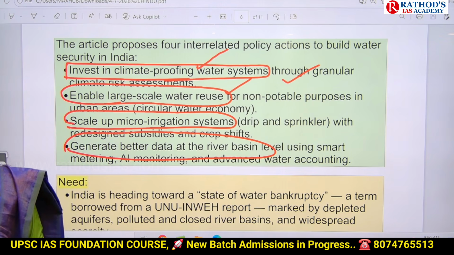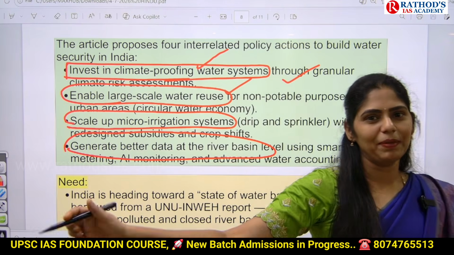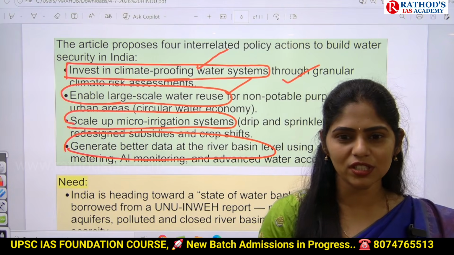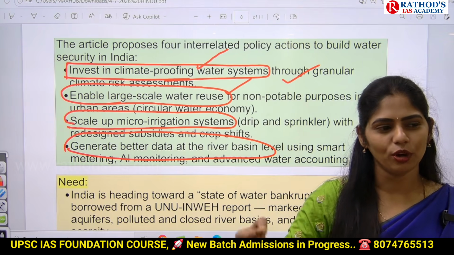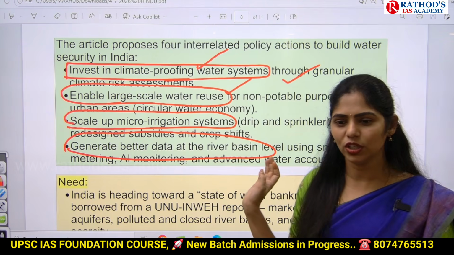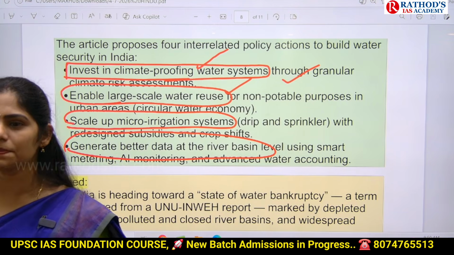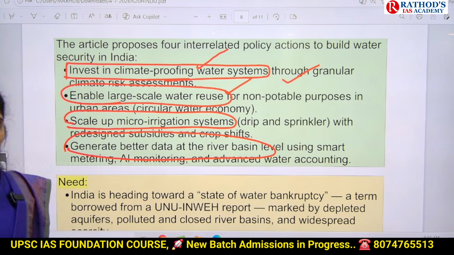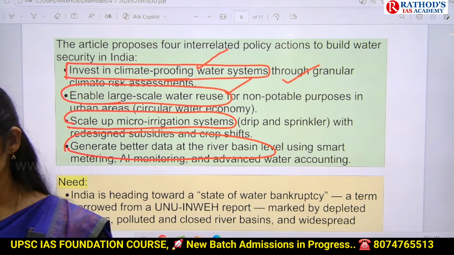In agriculture, we can use the drip system. I think you might have seen these drips. Black colored pipes, they will make some holes and attach them to the roots of the plants, and drop by drop, the water will be given to the roots. And especially in groundnut fields, they will be arranging sprinkler systems. So if you are using that kind of micro irrigation system, we can use water efficiently.